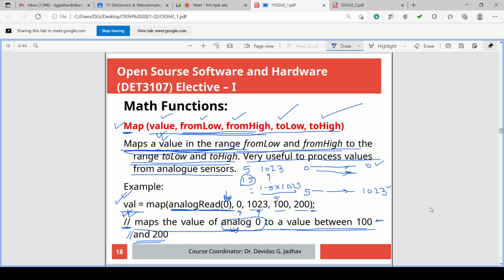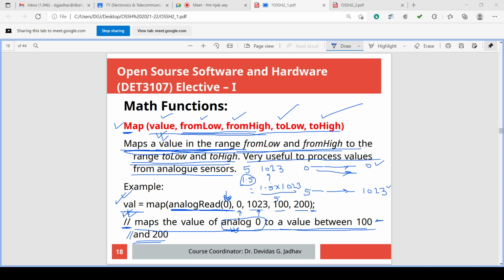So for reading the analog value and then, using the same value, outputting the analog value, we can use map effectively for converting from one range to another range.